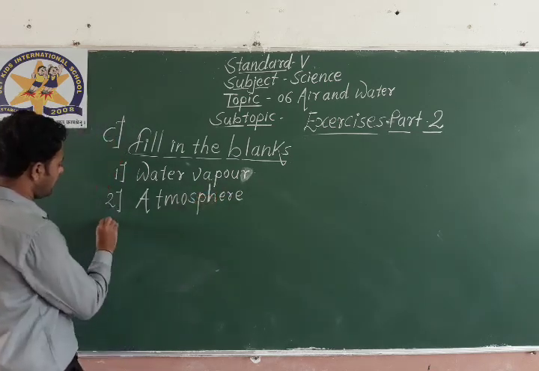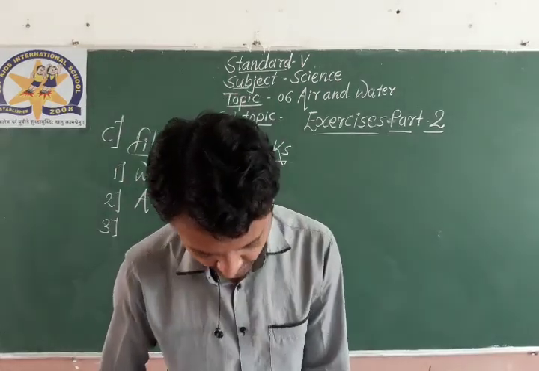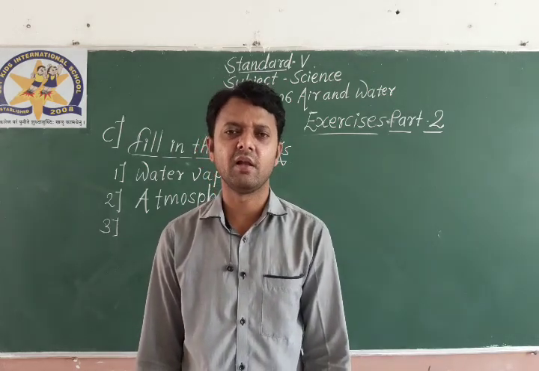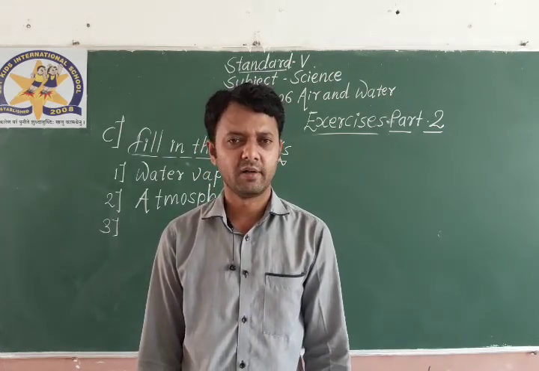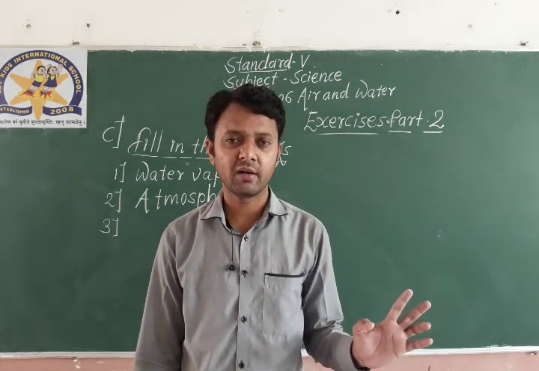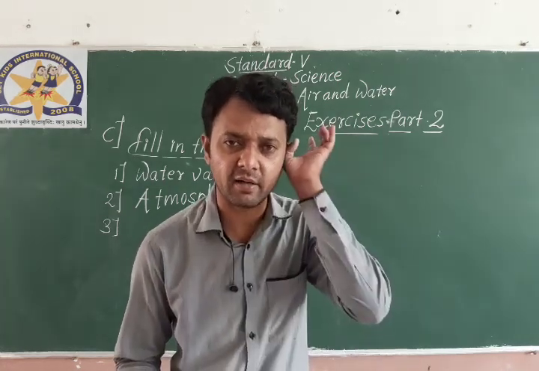Number 3: The uppermost layer of the atmosphere is simply the exosphere. Name only: exo, exo. The uppermost layer, where there is no air beyond this layer.